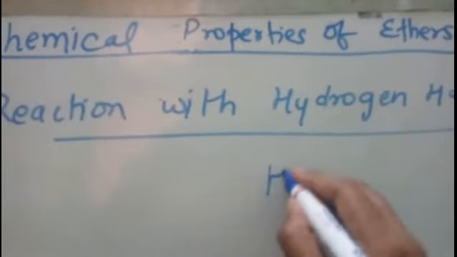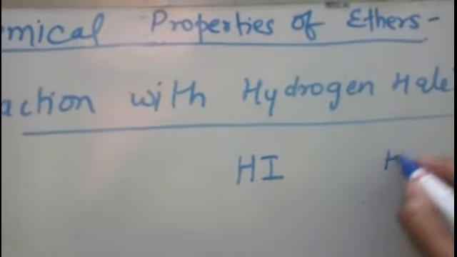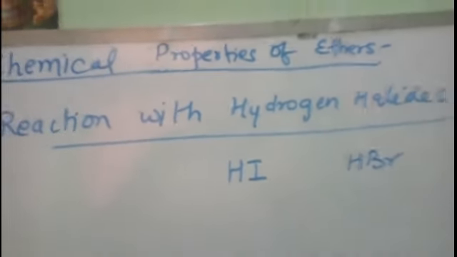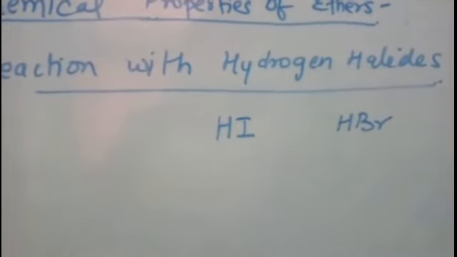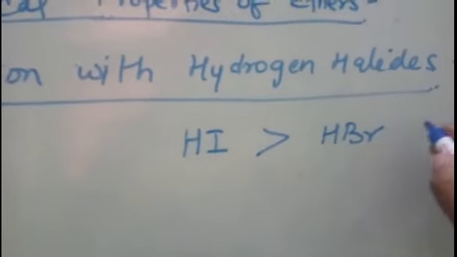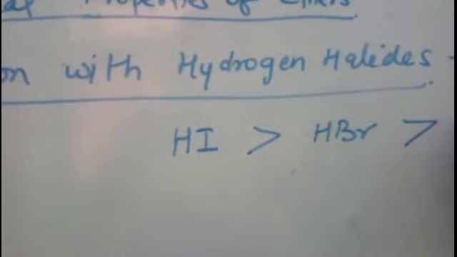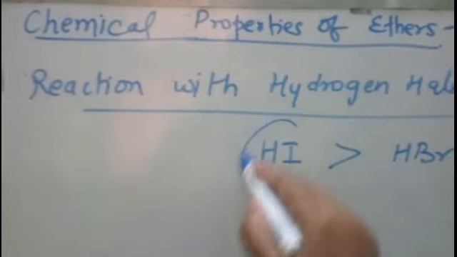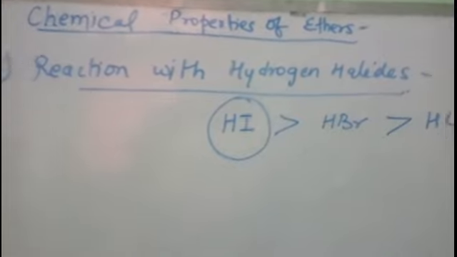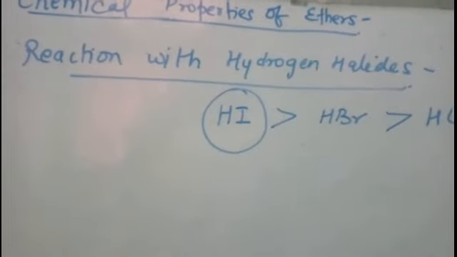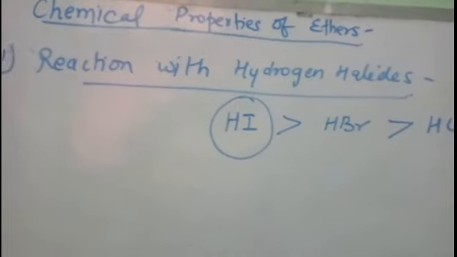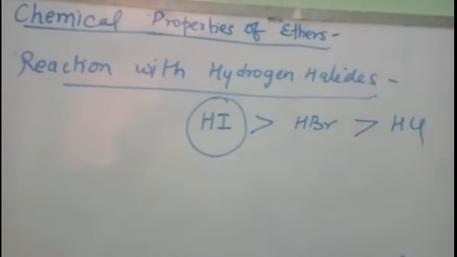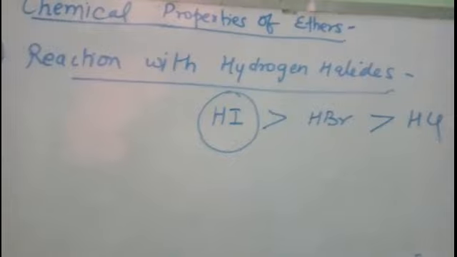So it generally reacts only with hydrogen iodide or hydrogen bromide, hydroiodic acid or hydrobromic acid, right? The reactivity order is HI most reactive, then HBr, then HCl. This is due to the lower bond dissociation enthalpy of HI. HI can be broken easily, hence it can donate the proton easily. Therefore it is more reactive than HBr, and with HCl the reaction occurs only under very drastic conditions, right?